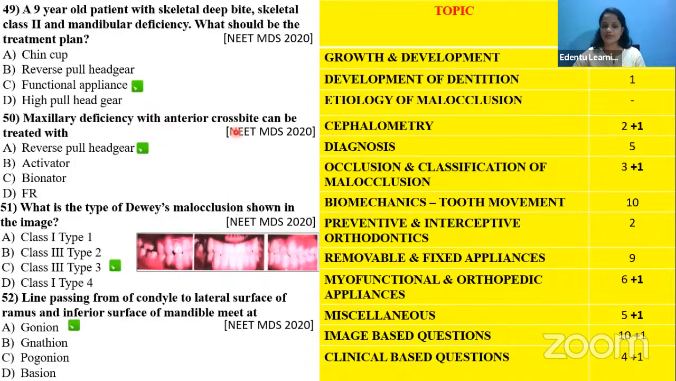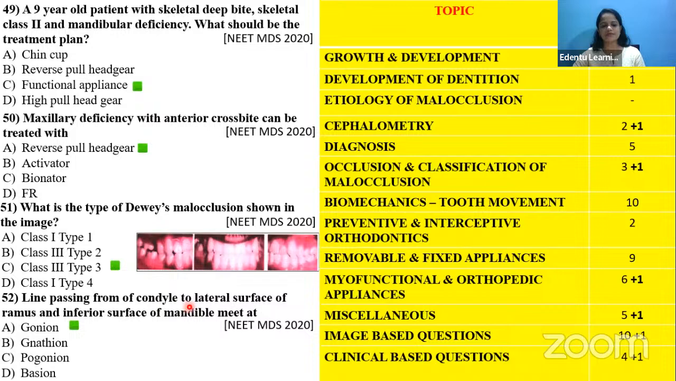Maxillary deficiency with anterior crossbite, how will we treat it? Okay, that again, we are putting it under the myofunctional category. Dewey's malocclusion, types of Dewey's malocclusion. Other than Angle's, you should also know about the other malocclusions, like Dewey's and all the other malocclusions, you should have an idea about it. Okay, that we will be putting it under the classification of malocclusion.